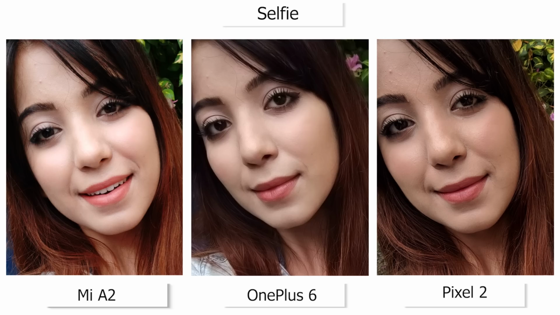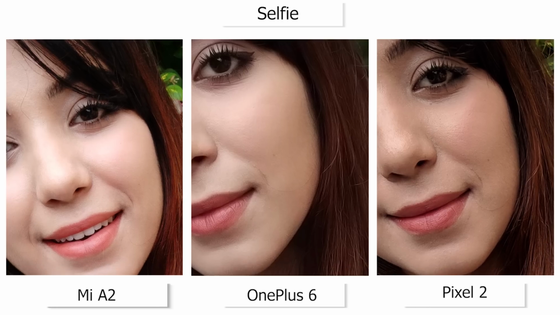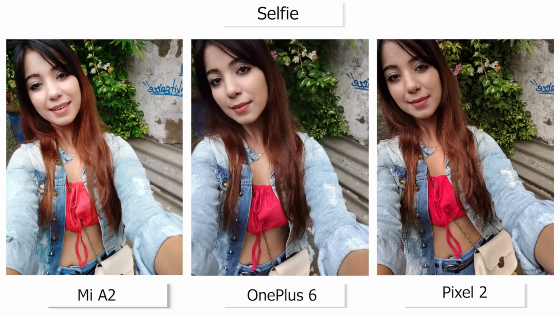And here's where we'd want to break that megapixel myth. The Pixel 2 captures more details primarily because it has a 1.4 micron pixel size sensor, which is much larger than the pixel sizes on the other two cameras. Having said that, the OnePlus 6 also offers plenty of details, and the Mi A2's pixel binning to 2 micron pixel size is not too bad either. Standalone, all these three selfies look incredible, and if we weren't pixel peeping, it'd be difficult to find faults.